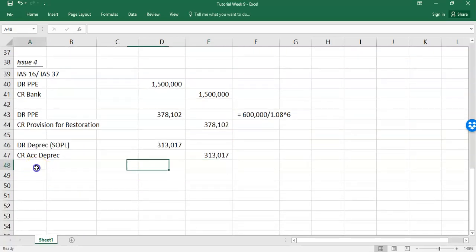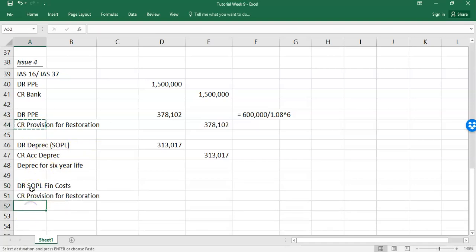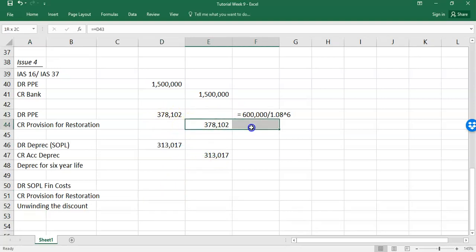And the one thing that'll catch students, that's just depreciation for the 6-year life. But you also have to what we call unwind the provision. So you're going to debit SOPL, finance costs, and you're going to credit the provision for restoration each year. And we call this unwinding the discount. So what we mean by that is, that 378 is kind of a meaningless figure because the actual liability in 6 years' time is going to be 600,000. So what the standard says, you unwind that discount. So the difference between what you've initially recognized, 378, and what it will be in the future.